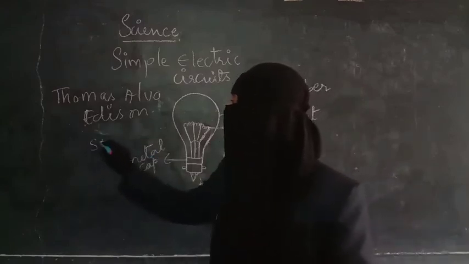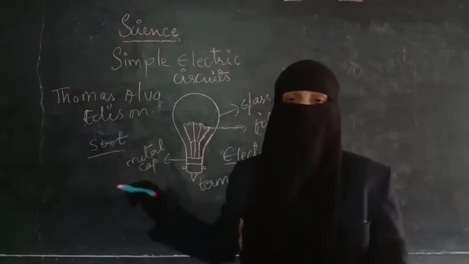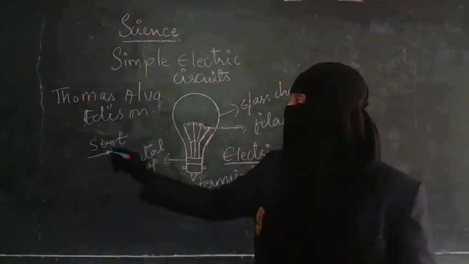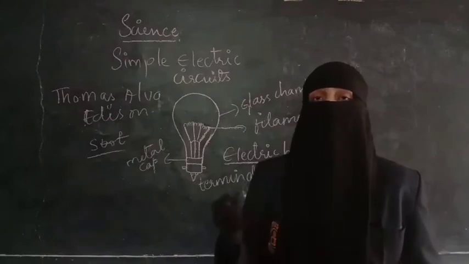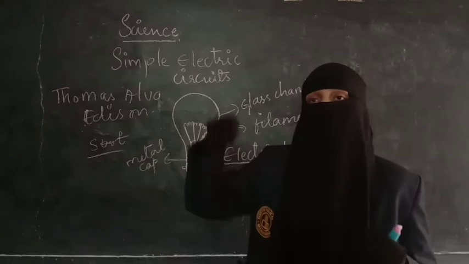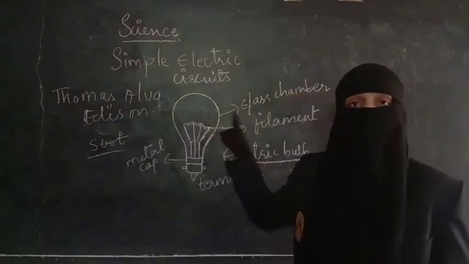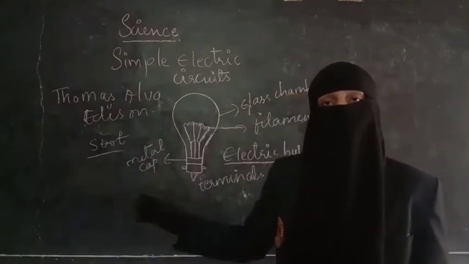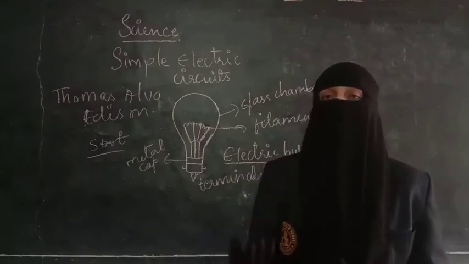He used soot and cotton thread. Cotton thread, which we get from cotton cloth, and soot, that is ash. After burning something, it will change into ash. That ash he used. He took the cotton thread, dipped it in the soot, and used it as a filament. But that also gave out light for a very short time.